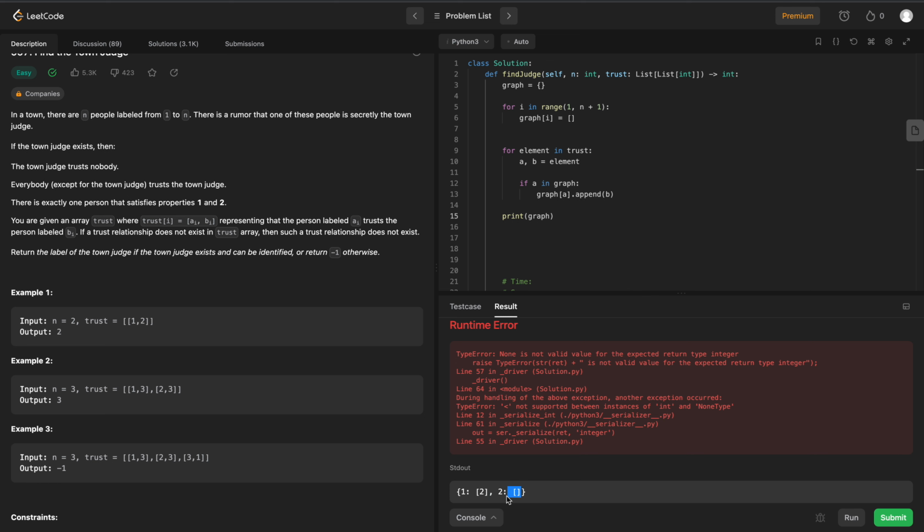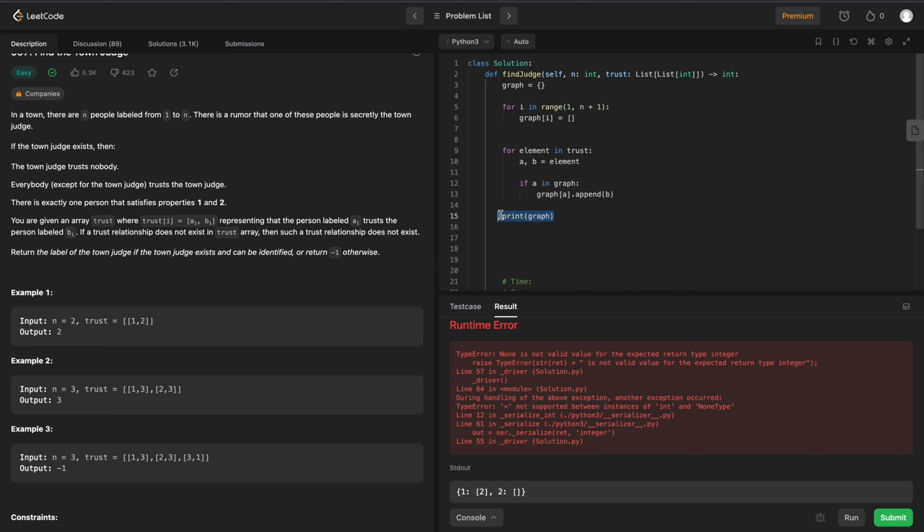So from this alone, we can deduce that 2 is the town judge. And indeed, in example 1, they give an output of 2, because person 2 trusts no one, and everyone else within our graph trusts 2.